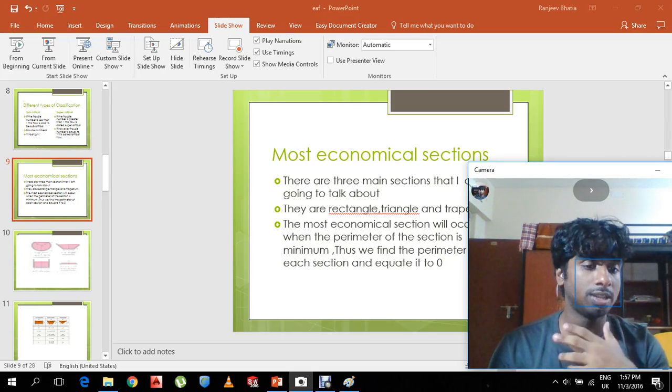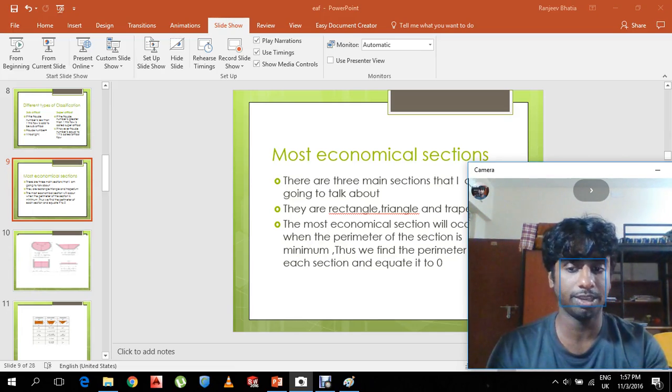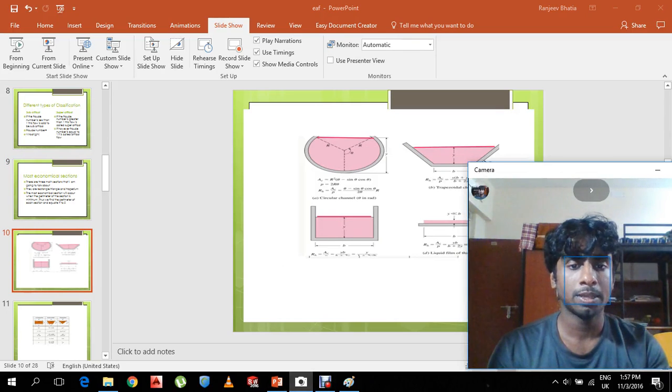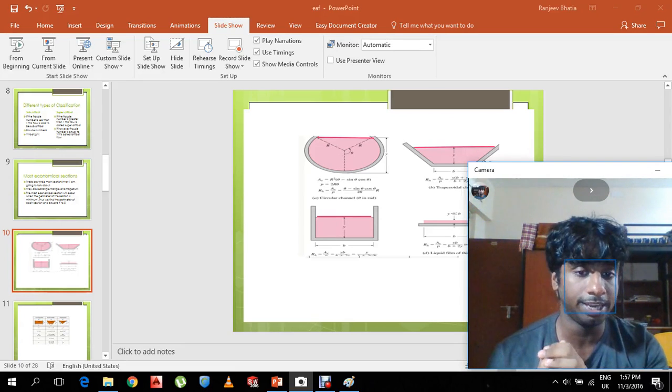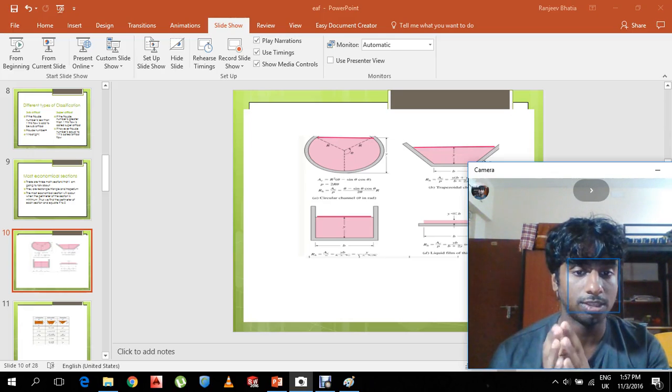Now let me tell you about the hydraulic depth of different types of shapes such as liquid film and circular sector, etc. Here, as you can see, the area of the circular sector is r square into theta minus sine theta cos theta. The perimeter is 2 into r theta. And finally, the hydraulic depth is obtained by dividing the wetted area by the perimeter, which is theta minus sine theta cos theta by 2 theta into r. And that is for the circular channel.